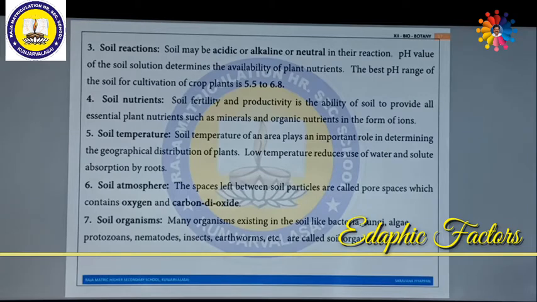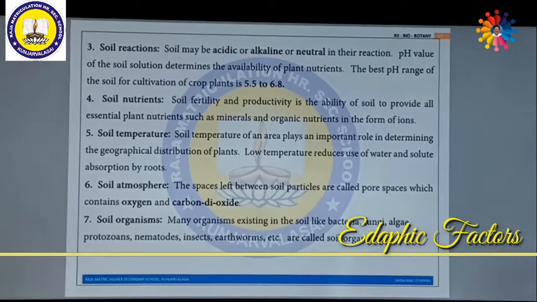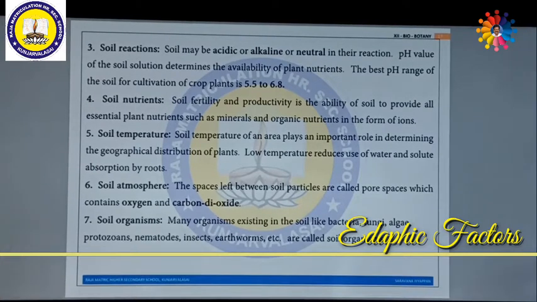Next one is soil atmosphere. The space left between the soil particles is called pore space, which contains a lot of oxygen and carbon dioxide, which are essential for plants during photosynthesis and respiration. Carbon dioxide is required during photosynthesis. Similarly, oxygen is required during respiration. So these important gases, oxygen and carbon dioxide, are available in the soil atmosphere.